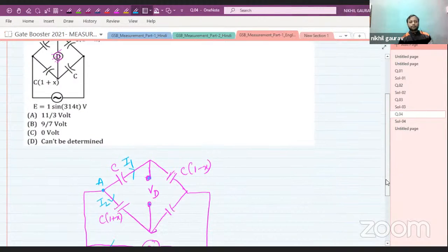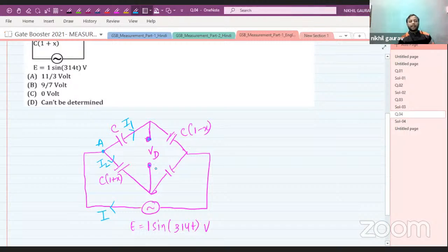All right, so once I assume it is open, this current I1 is going to flow into the C(1 minus x) element also. Sorry, this is I1. And I2 is going to flow here as well. So this value is C.